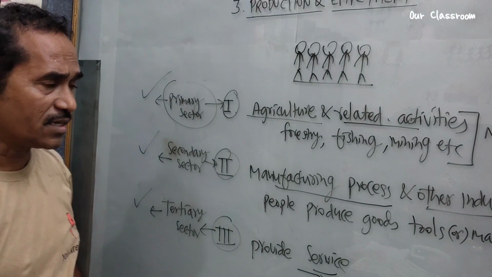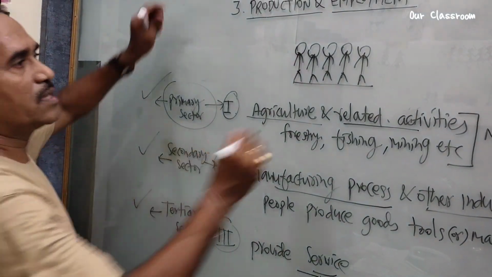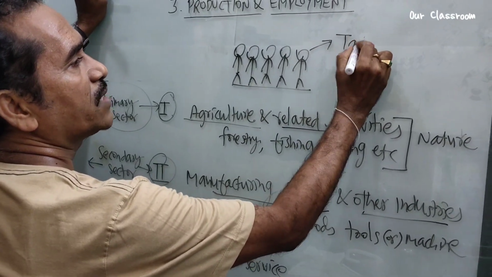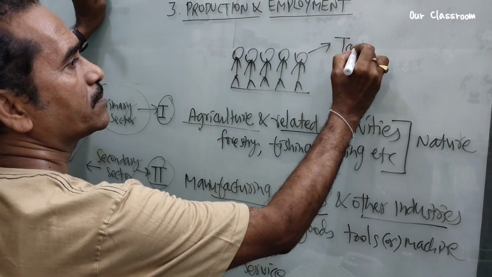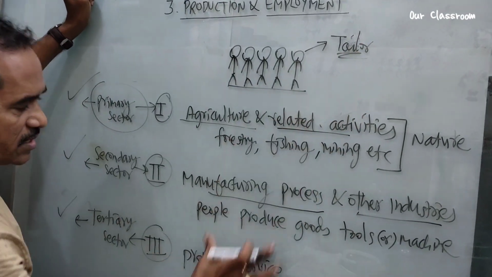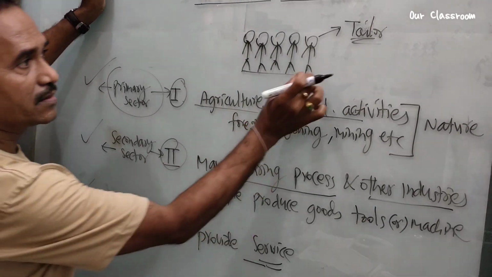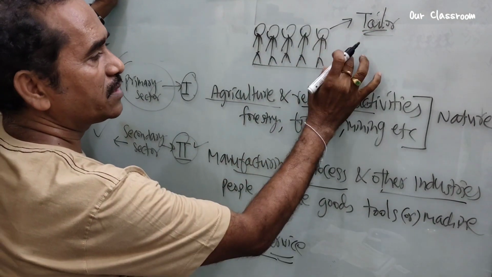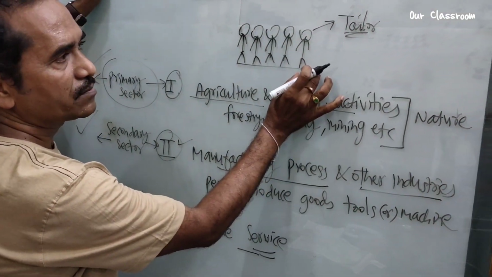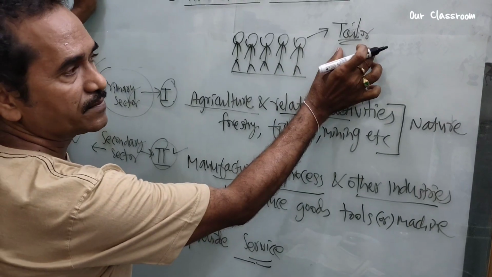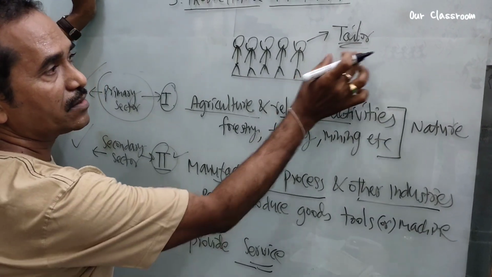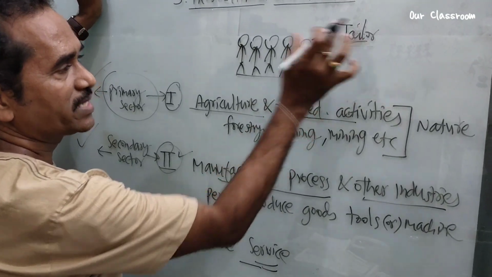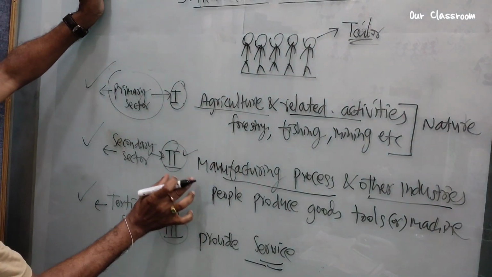Just to recall, now let's take one example. Take this person. This person is working as a tailor. In which sector does this person come under? This person comes under the second sector, because he is preparing shirts by using tools, that is scissors and machine. So he comes under the industrial sector.